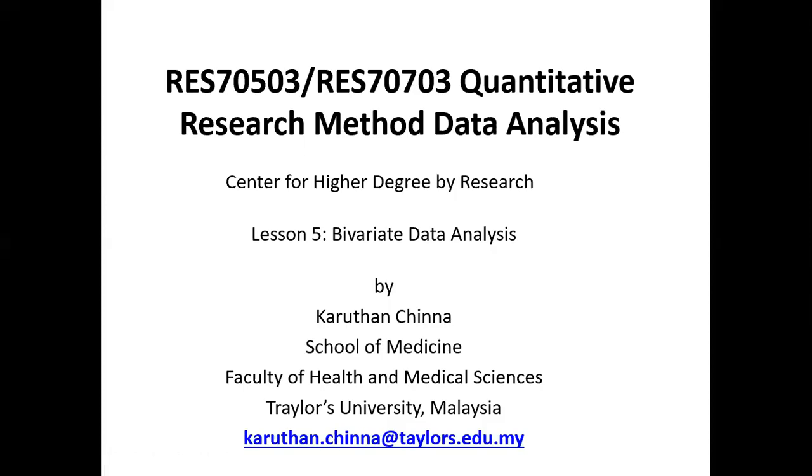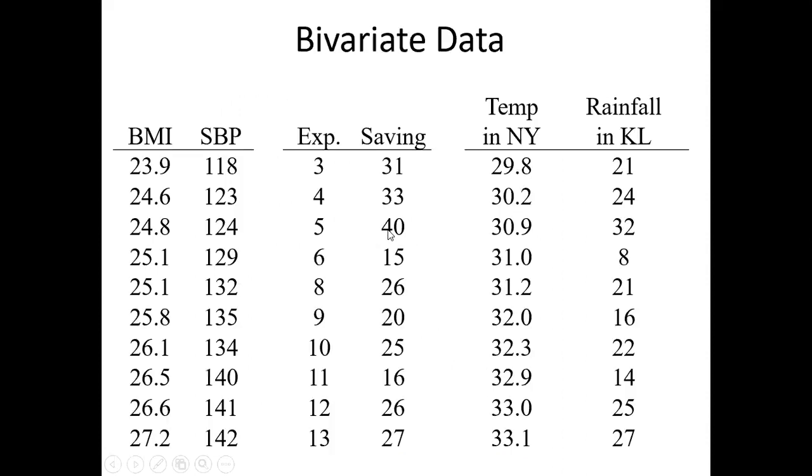Right. So now we're going to lesson 5, bivariate data analysis. The word bi means what? Bi means two. Variate is variable. So two variables.